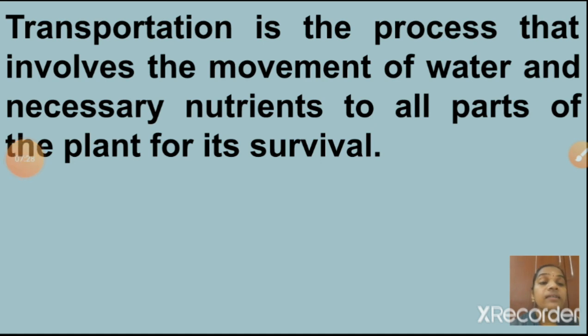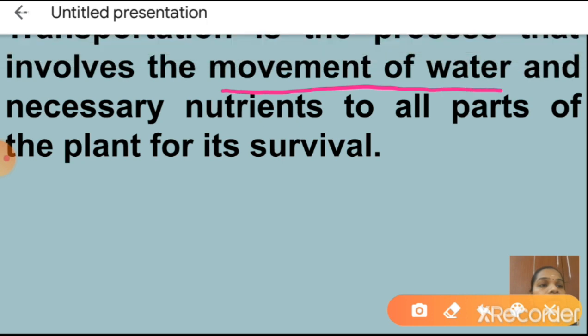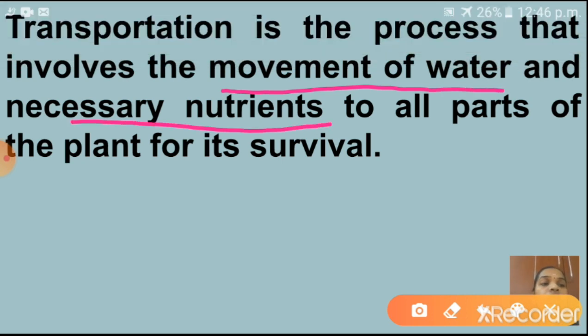So children, see here, transportation is the process that involves the movement of water and necessary nutrients to all parts of the plant for its survival. Transportation is an important life process for humans as well as animals and plants.